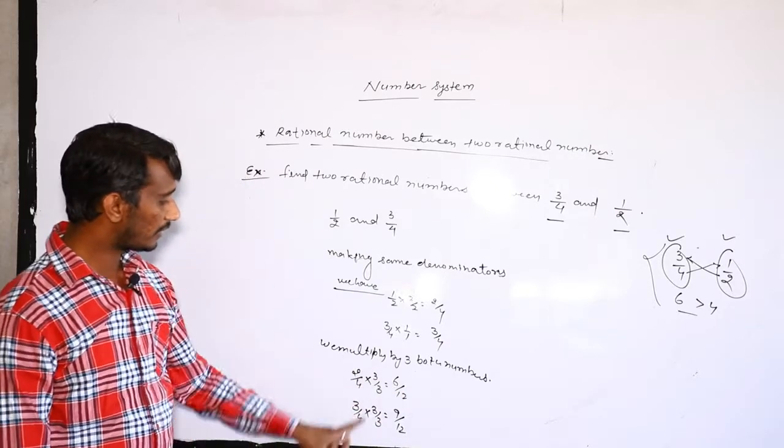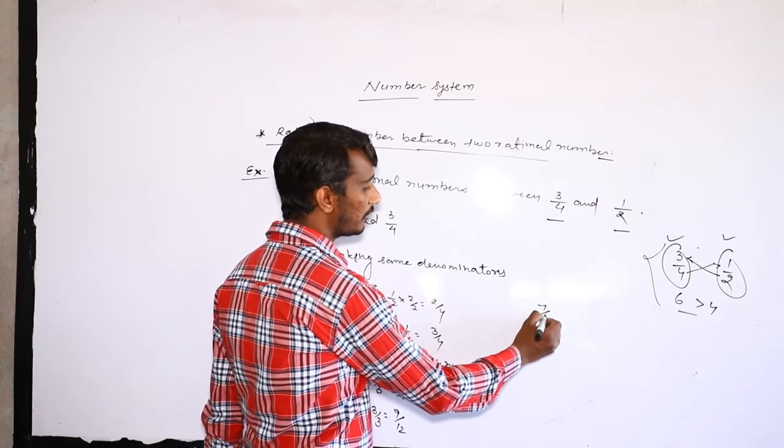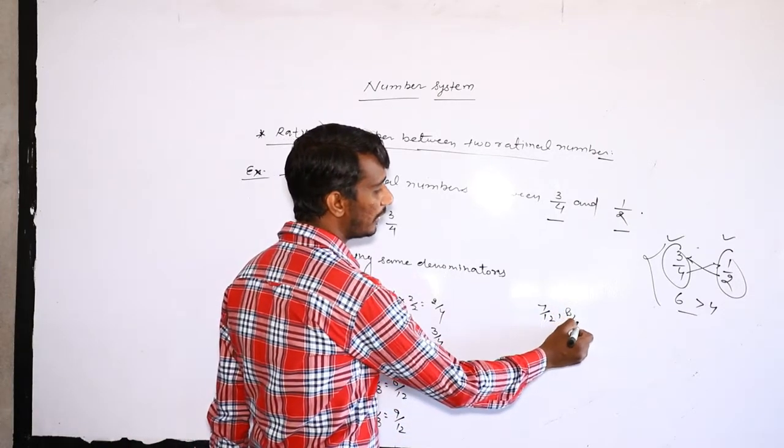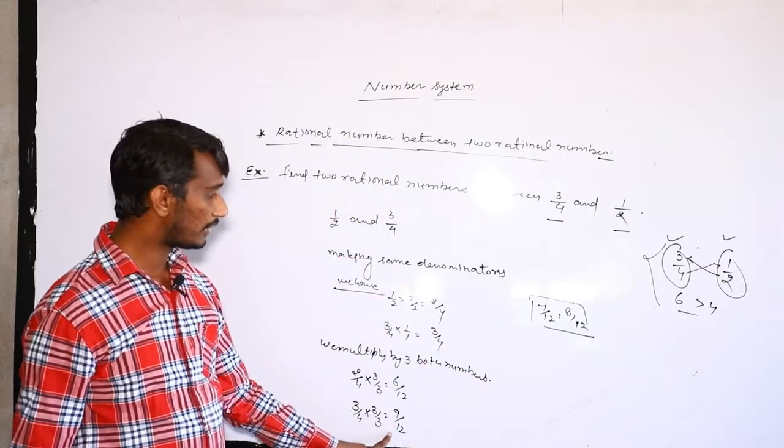Now by comparison, which numbers are between 6 and 9? We write here 7 upon 12, 8 upon 12. These two numbers are between 6 upon 12 and 9 upon 12.